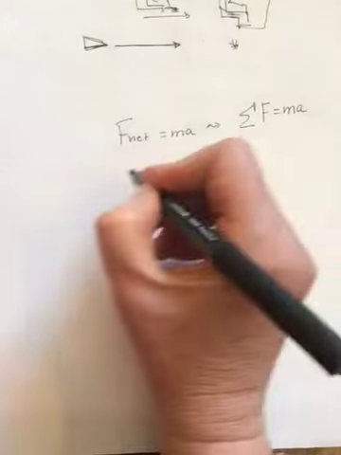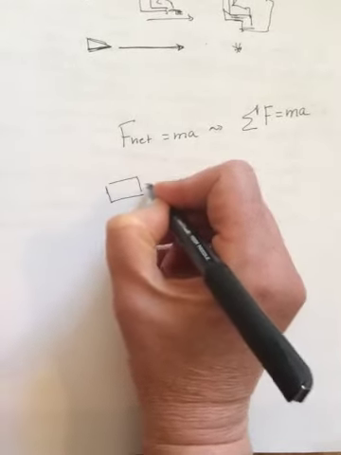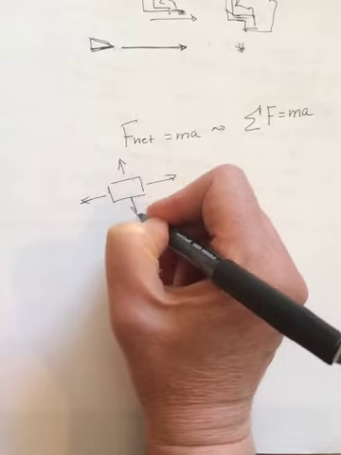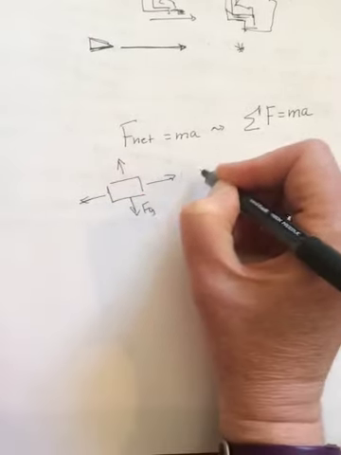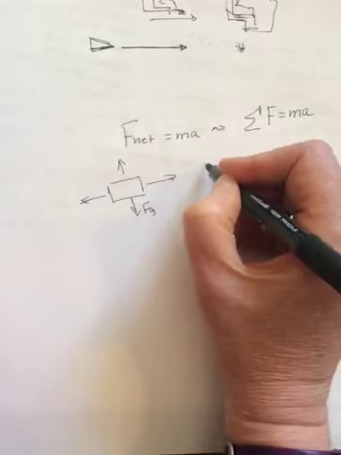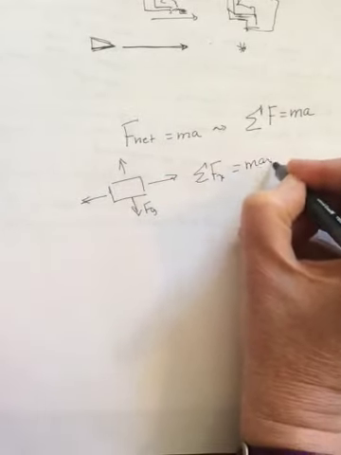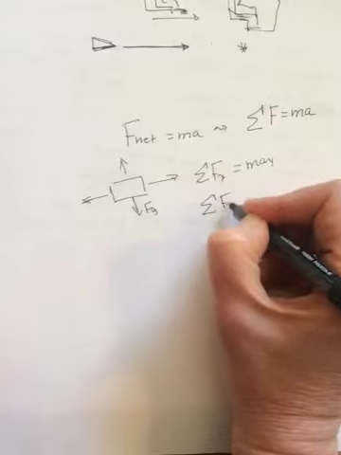And I write it because lots of times, like if we have an object that has forces this way, and gravity acting down, we'll do the sum of the forces in the x direction has to equal max, and the sum of the forces in the y direction